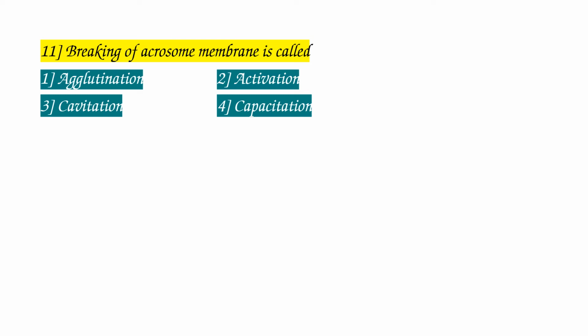I am repeating again for capacitation: the change undergone by sperm in the female reproductive tract is called capacitation. So now the answer is agglutination. Breaking of acrosome membrane is called agglutination. The acrosome is present in the sperm.